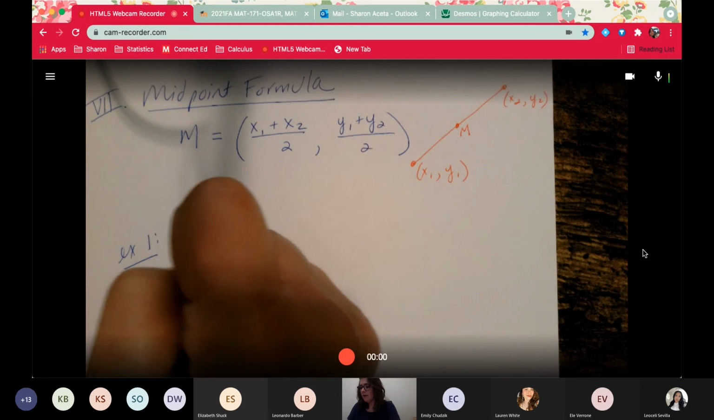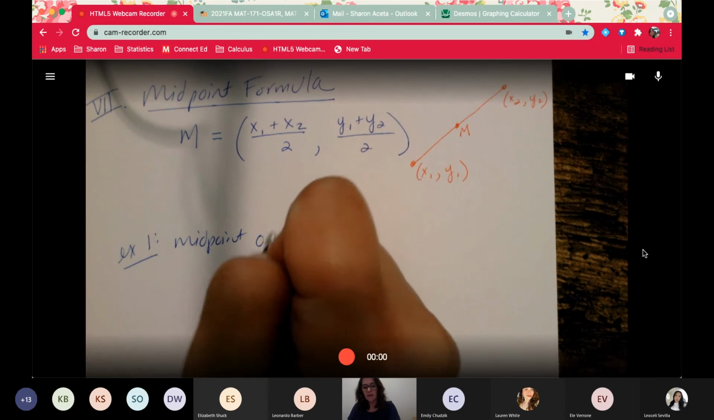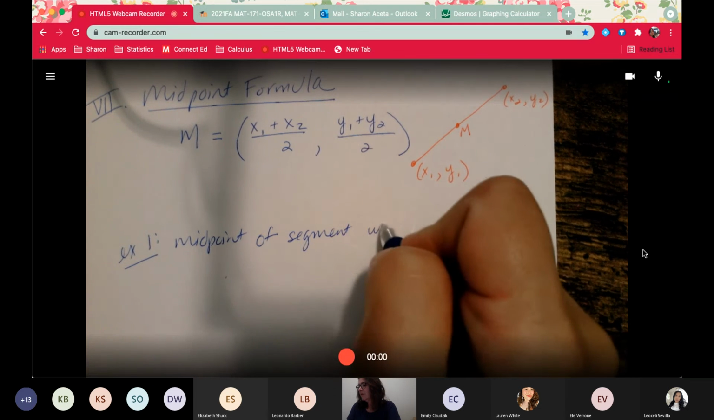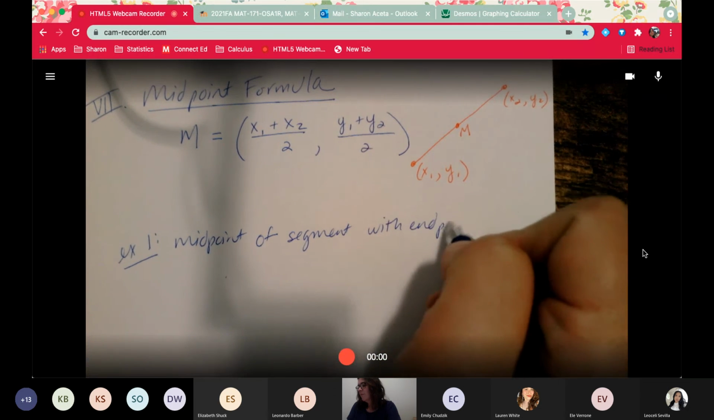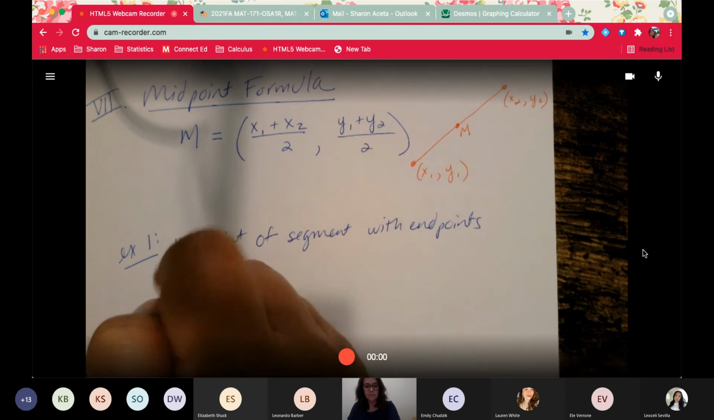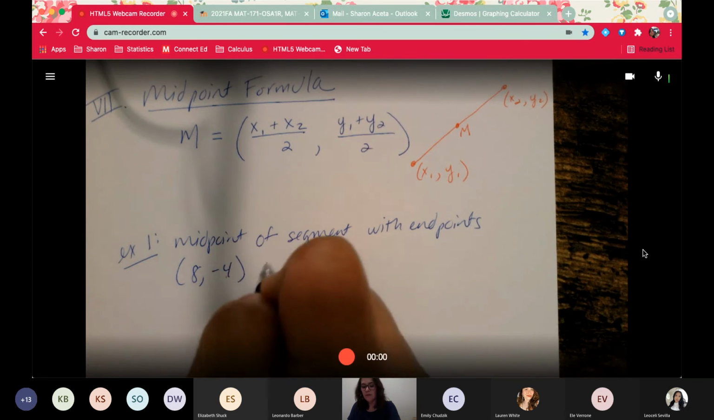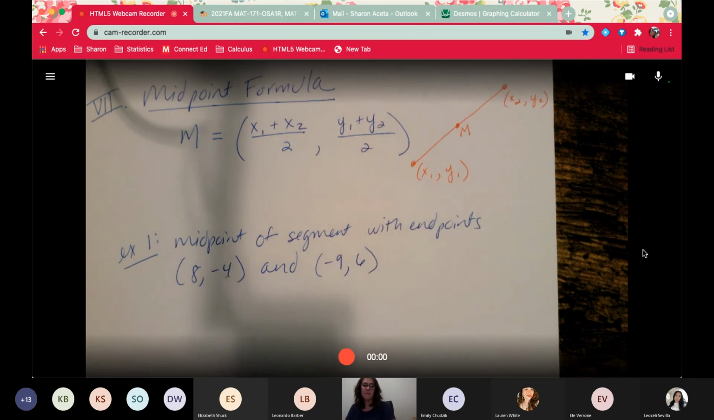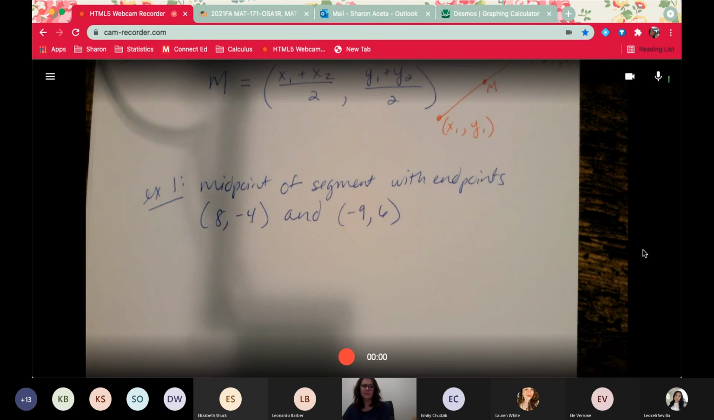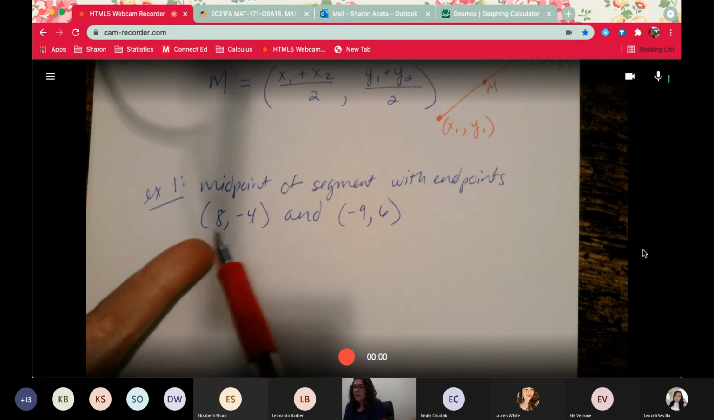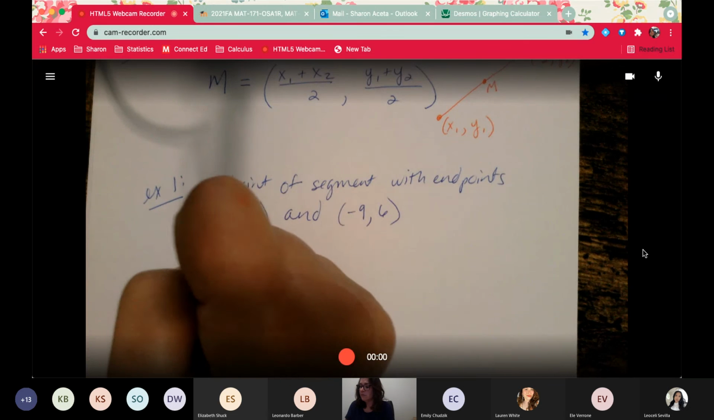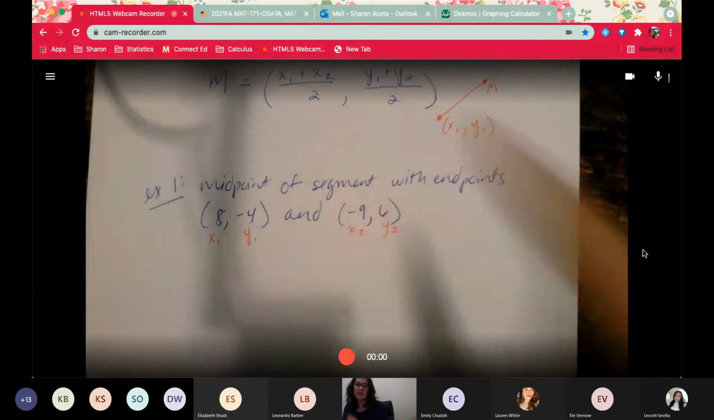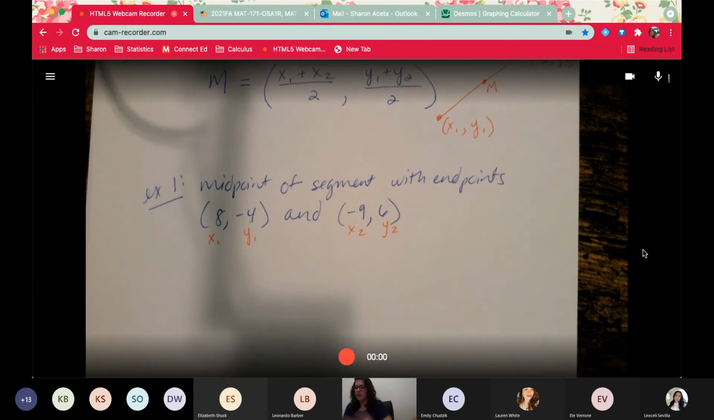So find the midpoint of a segment with endpoints (8, -4) and (-9, 6). And again, you can easily label x1, y1, x2, y2, and plug it into formulas. This is why I love math. It's a formula. Just plug it in.